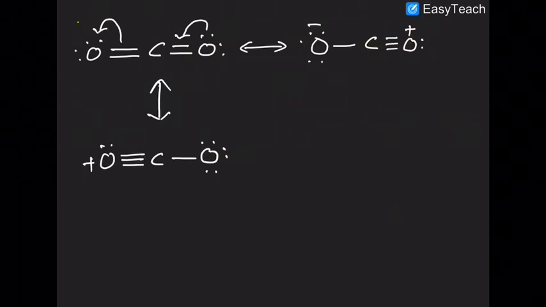Now look at the structure of carbon dioxide. What will you find here? I will find here that this lone pair becomes a pi cloud and this pi cloud becomes a lone pair. So the lone pair becomes a pi cloud, and this pi cloud becomes a lone pair. So structure 1 transforms into structure 2.